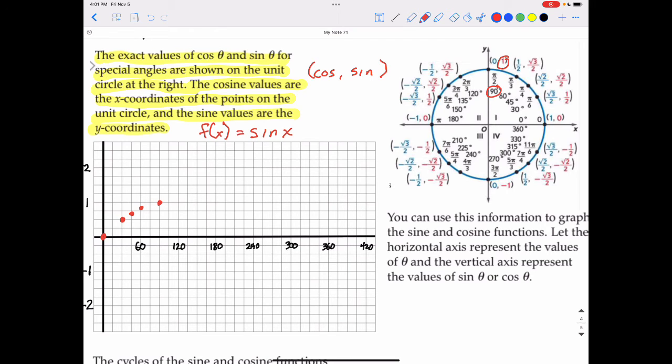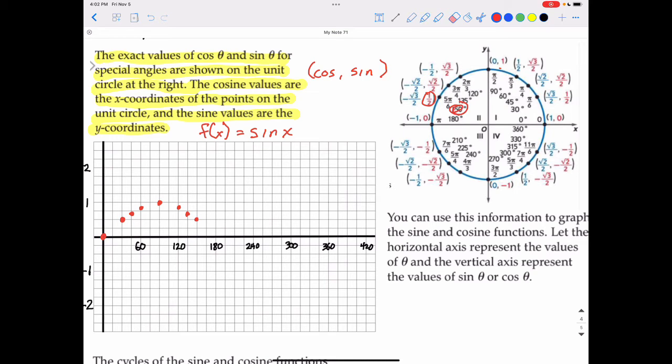Continuing around, 120 degrees is square root of 3 over 2, which you already know from the 60-degree angle is about 0.86. So if I go over to 120, it should be about 0.86, which is the same height as what I was at 60 degrees. And then continuing around the circle, the next angle is 135. That's back to the square root of 2 over 2, which is about 0.70. So about right here, the same height as the 45. 150 degrees is back to a half. That's easy enough.